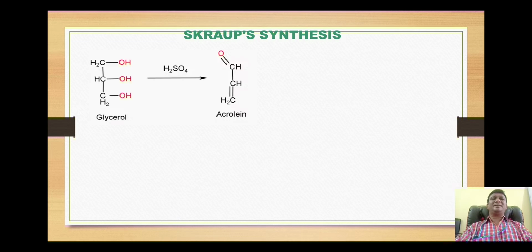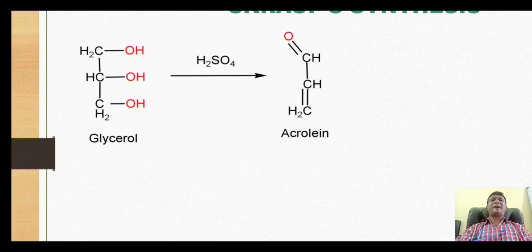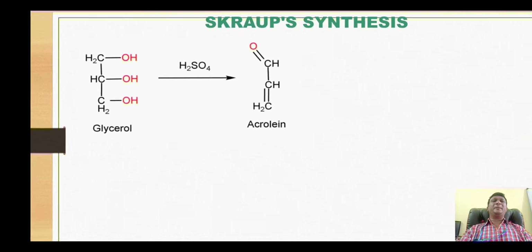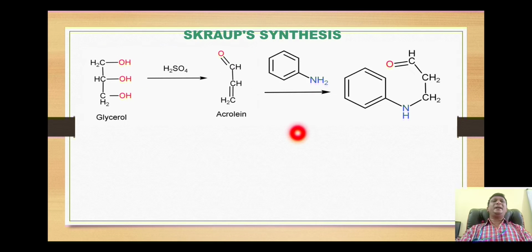Let's look at the synthesis of this quinoline. The first synthesis is a very famous one, that is called Skraup synthesis. Here the starting material is this triol, which is called glycerol. This glycerol, when treated with sulfuric acid, gets converted into this alpha beta unsaturated carbonyl compound, which is called acrolein. When the acrolein is treated with aniline, the nucleophilic addition takes place.